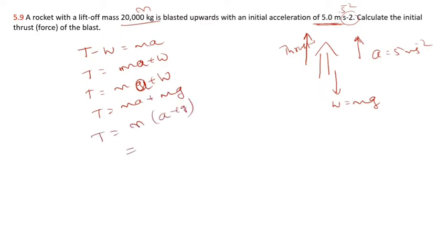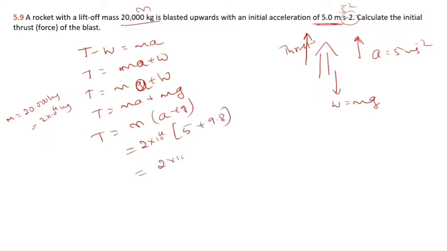Here m is the mass of that rocket, so m is equal to 20,000 kg, or you can write 2 into 10 to the power 4 kg. Acceleration is 5, and g is 9.8 meter per second square, the acceleration due to gravity.